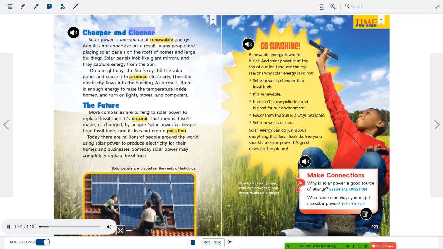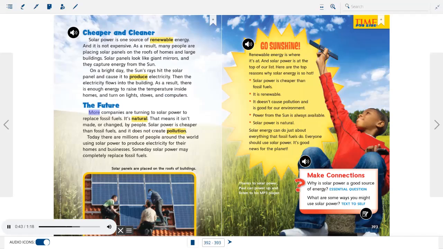Cheaper and cleaner. Solar power is one source of renewable energy, and it is not expensive. As a result, many people are placing solar panels on the roofs of homes and large buildings. Solar panels look like giant mirrors, and they capture energy from the sun. On a bright day, the sun's rays hit the solar panel and cause it to produce electricity. Then the electricity flows into the building. As a result, there is enough energy to raise the temperature inside homes and turn on lights, stoves, and computers.